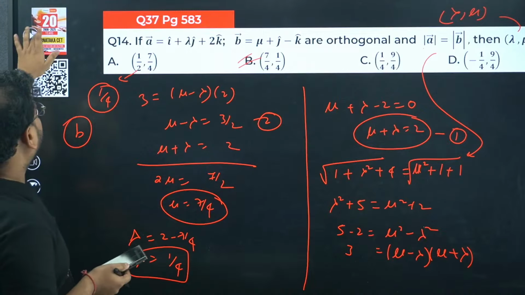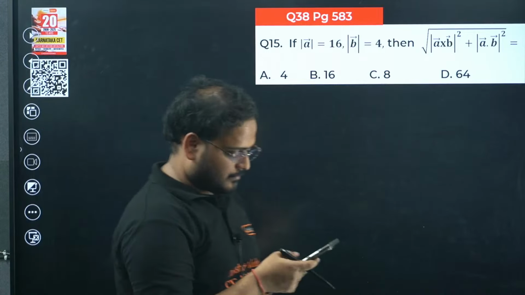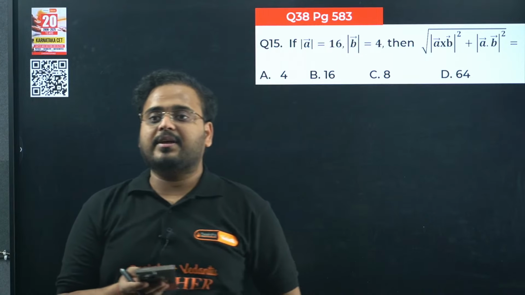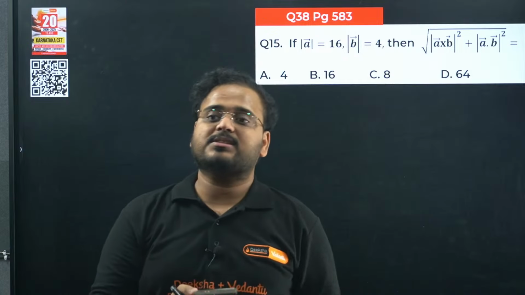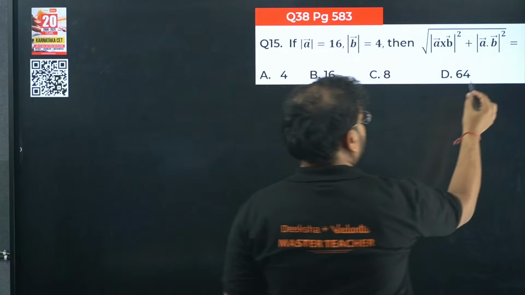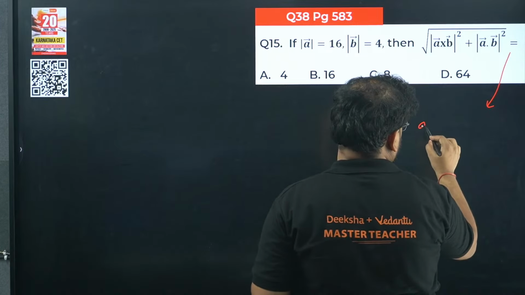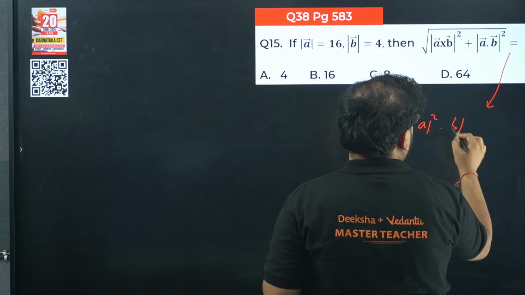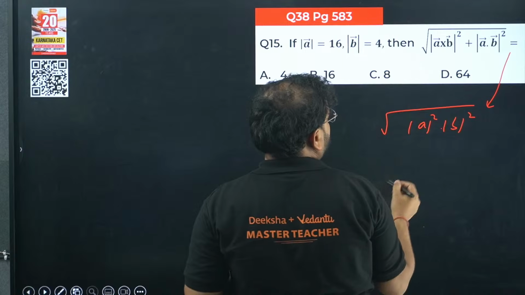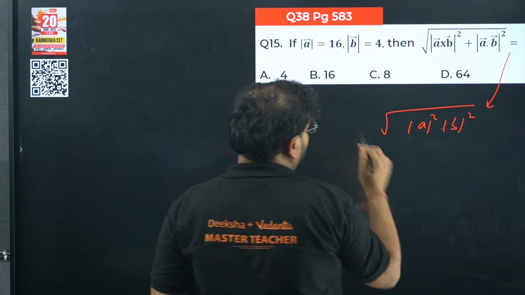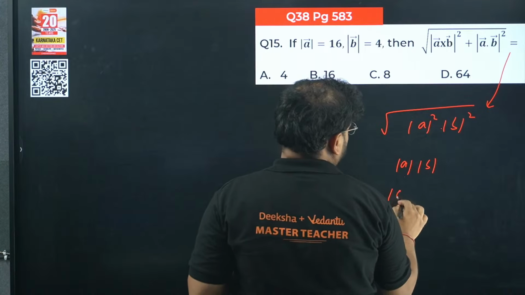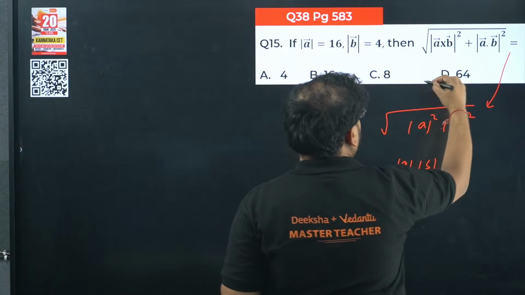Okay. Question number 15 now. A is 16, B is 4. Then what is this? This here is a property, I hope you know that. This is equal to B square, but there's a root, so you have to write a root over here. So you're going to get simply mod of A into mod of B. So 16 into 4. Answer is option D.